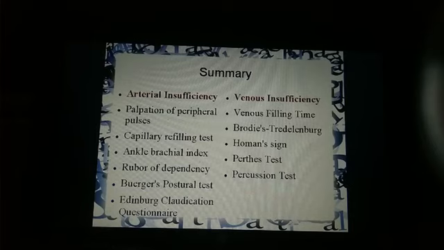That I have explained: the angle at which the leg becomes pale compared to horizontal is Buerger's angle, and if it is less than 30 degrees, it indicates severe arterial disease, right? Next is the Edinburgh claudication questionnaire that I have explained to you, right?